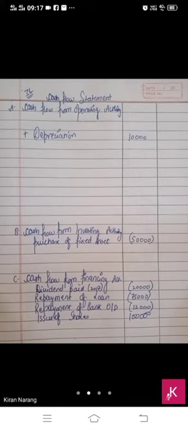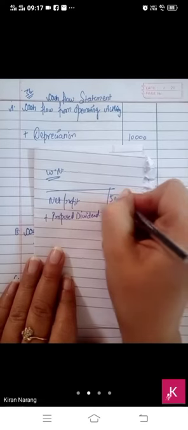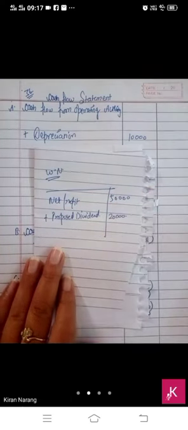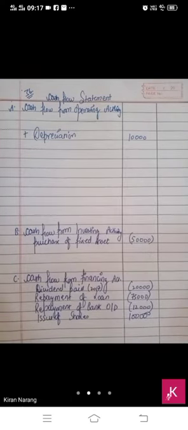Then, bache, reserve and surplus. This is your net profit of the year. 50,000 is the net profit of the year. You have to take this here in the working notes. Okay, net profit we have taken. Long-term borrowings we have done from note number 1. Short-term borrowings we have done from note number 2.